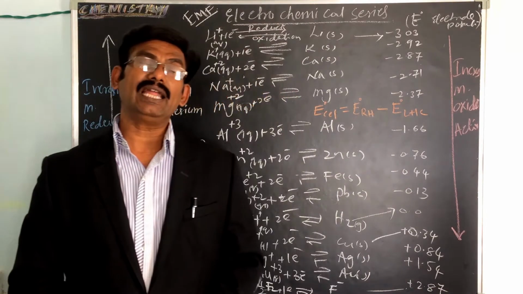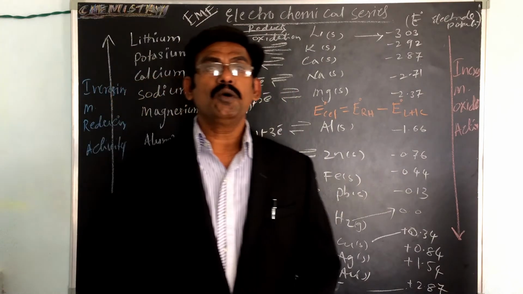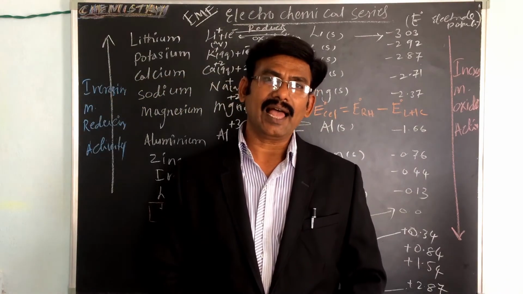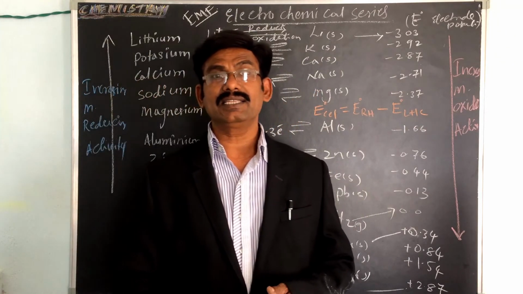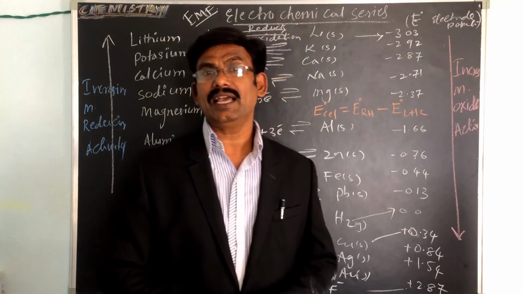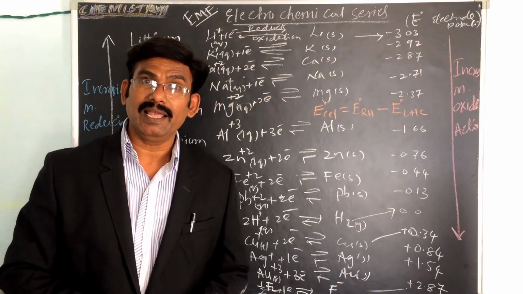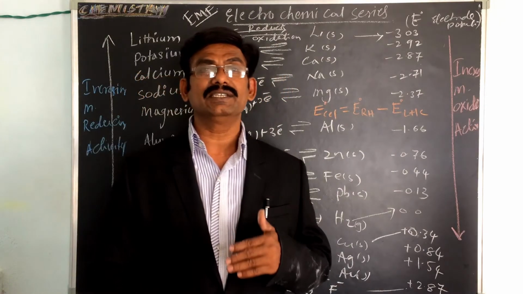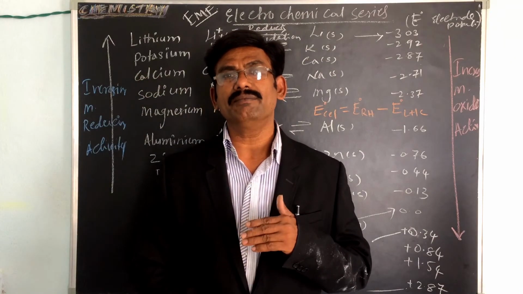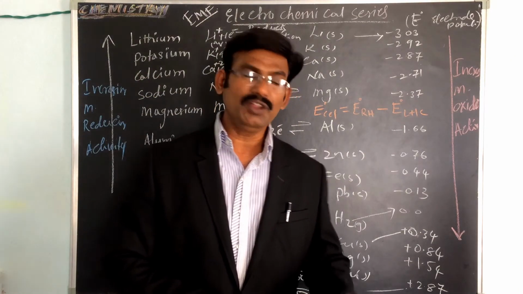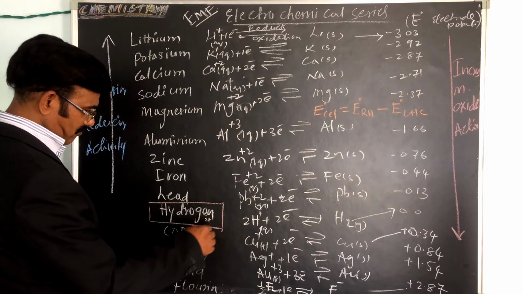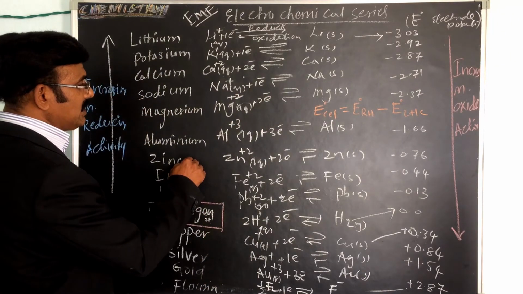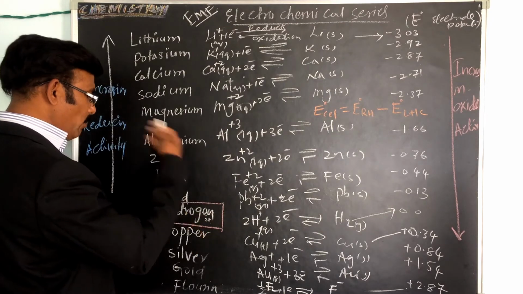Displacement of one element by another. Metals which lie higher in the EMF series can displace those elements which lie below them in the series. For example, copper is below hydrogen, and zinc is above hydrogen.